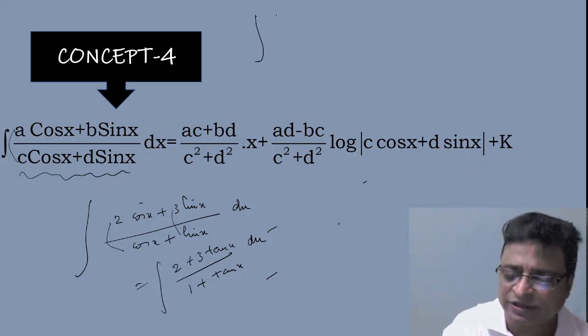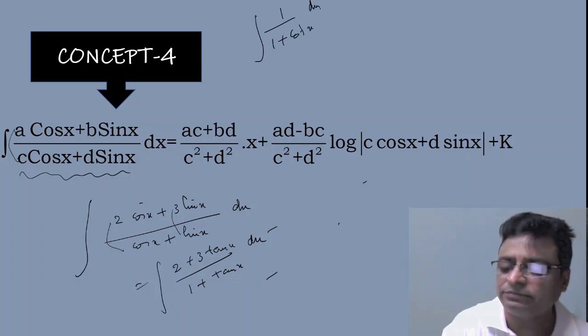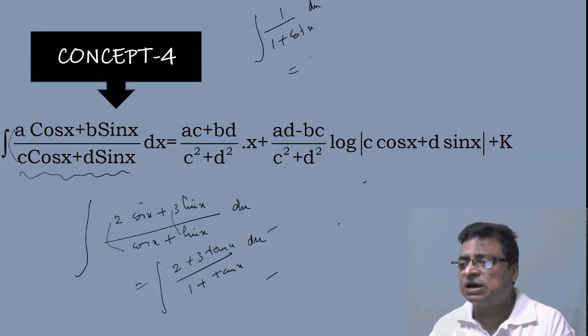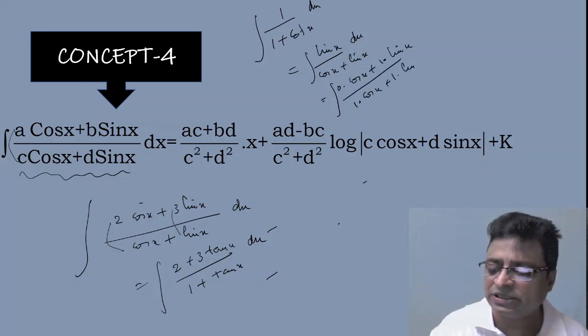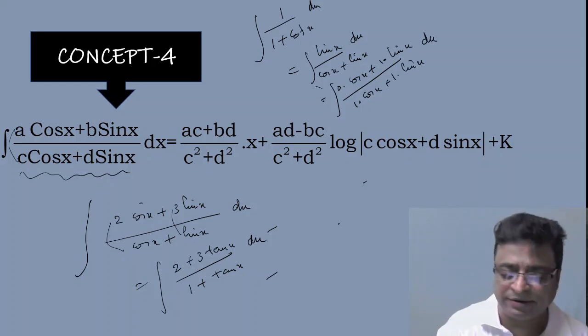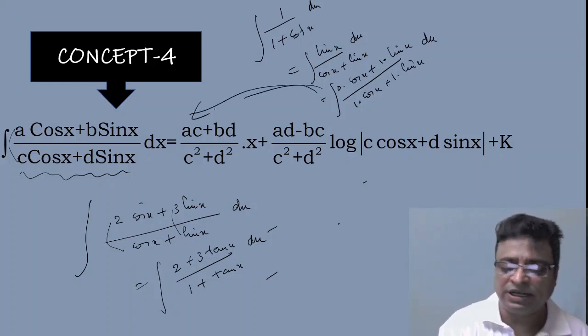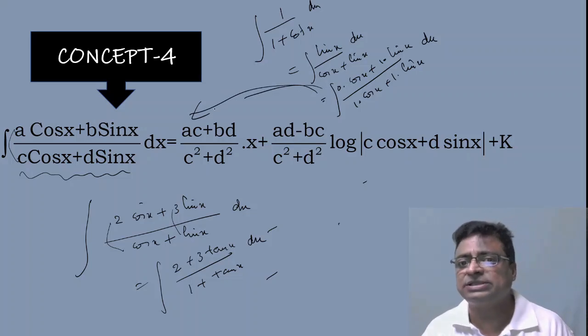Suppose if I ask the question like this, 1 by 1 plus cot x, what could be the answer? If I have replaced cot x with cos by sin, then it is what? Sin x by cos x plus sin x. So conveniently I am writing like this, 0 into cos x plus 1 into sin x by 1 into cos x plus 1 into sin x. Now this is the exact model of the given concept number 4. Then what could be the answer?